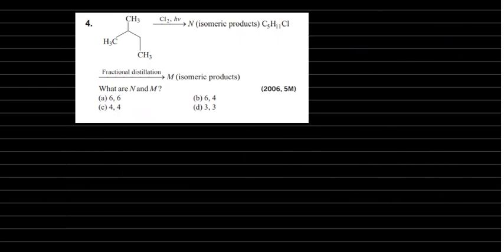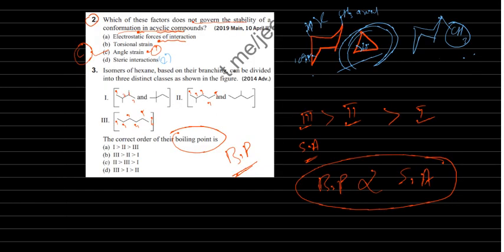So the answer is D. Sorry, not D. The order is third, 2, 1, so B is the answer. Third has the higher boiling point, then second, then first. Okay, next.